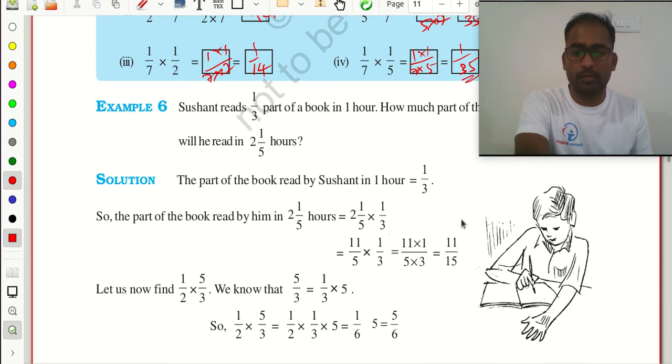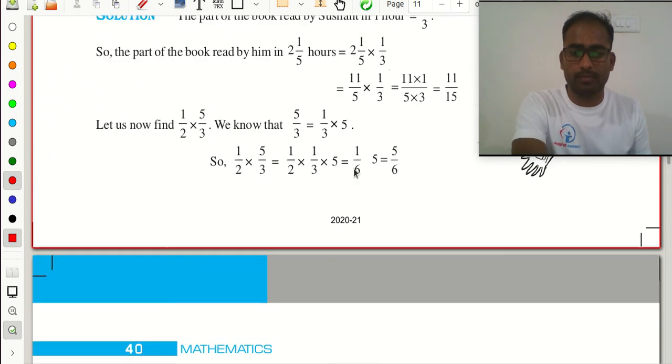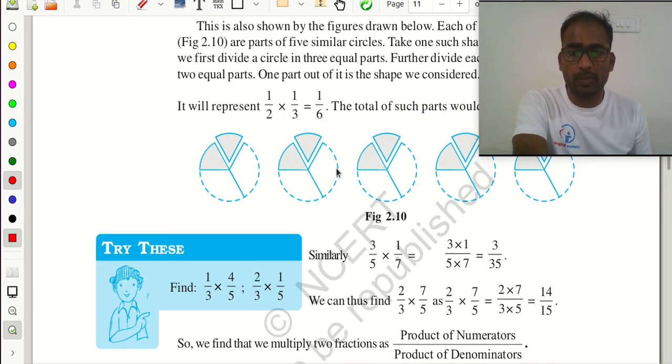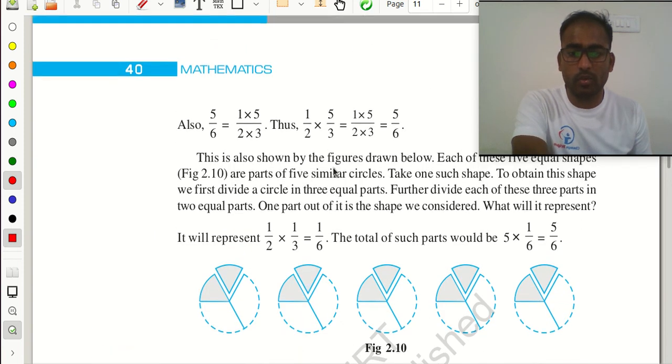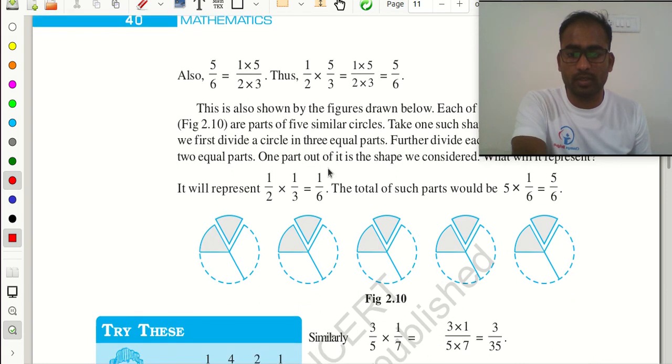Same, you do this problem as homework. Clear? So this is about the multiplication of two fractions.